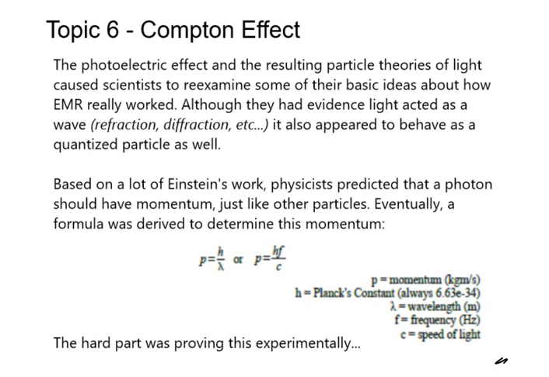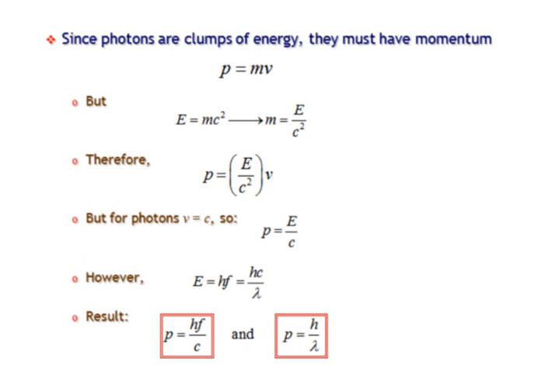So here, by the way, was their proof as to how they came up with these formulas. So here is where the formulas came from, so that you can follow this logic. Momentum is mass times velocity. Now, we haven't used this formula yet, but we will in our final unit. You guys have seen the formula E equals mc squared at some point in your life. It's Einstein's famous mass-energy equivalency formula. So assume that we will learn this formula eventually. They took this formula, rearranged it for mass, and got energy over the speed of light squared. And they plugged it in there, giving you momentum is E over c squared times v.